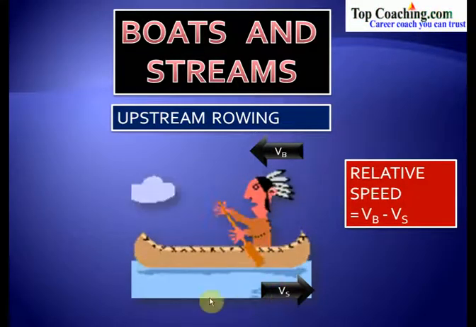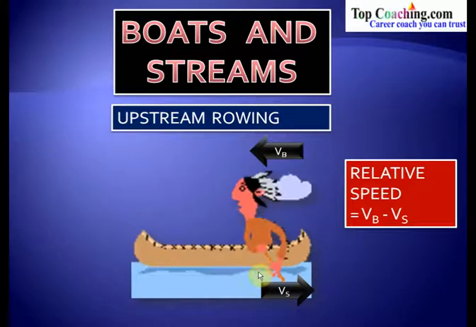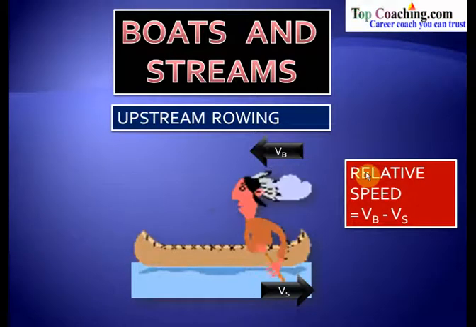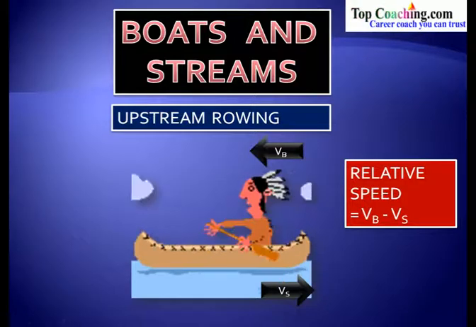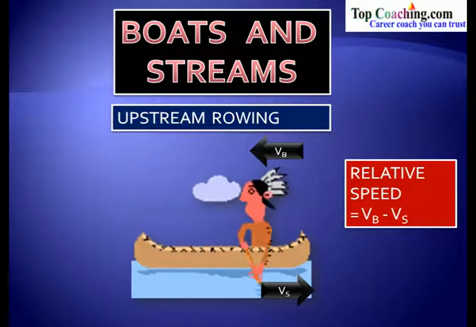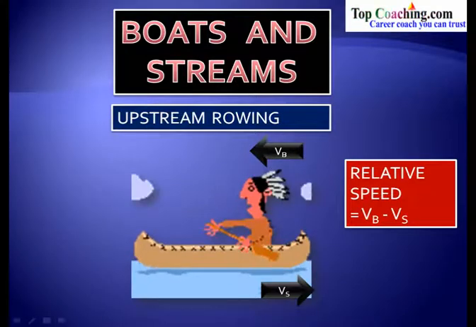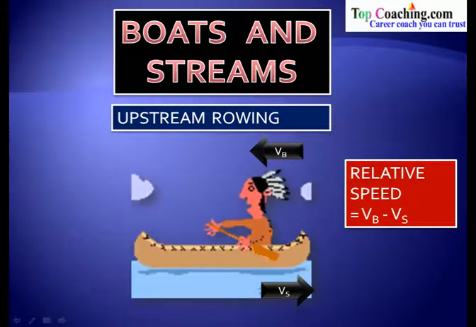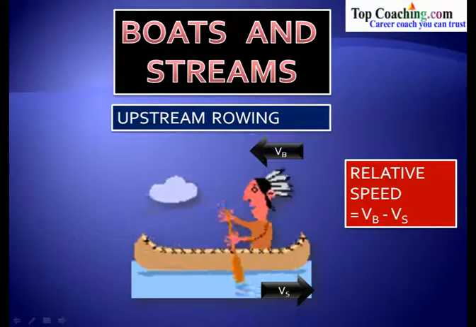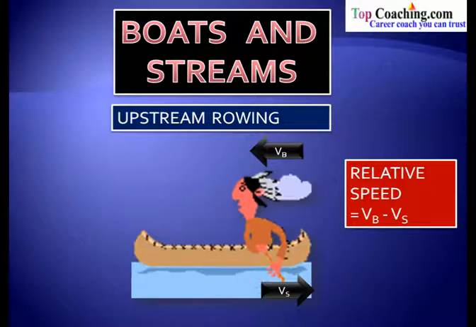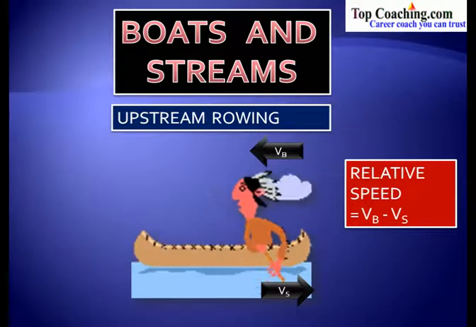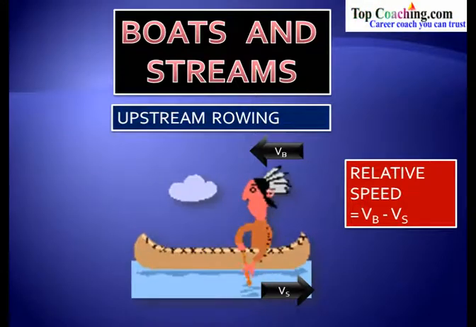This speed is not with respect to the water, it is actually with respect to the ground, and so with respect to ground the relative speed would be lesser because there is a resistive speed that is being added in the opposite direction to the speed of the boat. So the relative speed in this very case would be Vb minus Vs. In the case of downstream rowing, we have the relative speed as Vb plus Vs, and in the case of upstream rowing, the relative speed is Vb minus Vs.